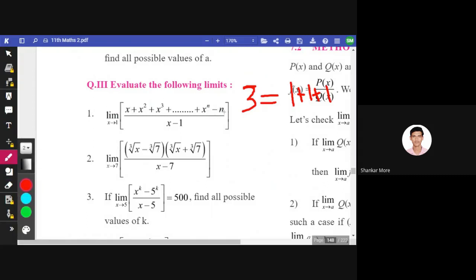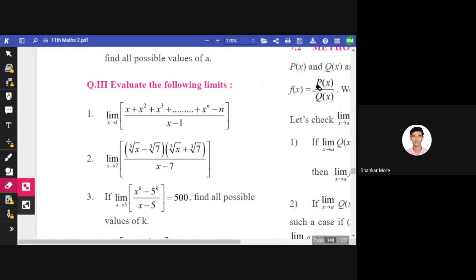So can I write n like 1 plus 1 plus 1 plus 1 plus 1, n times. So the terms of x are n times, and we will also have n times 1. How will it come? When we expand this, n can be written like 1 plus 1 plus 1 plus 1 plus 1 so on up to n, now n number of times.